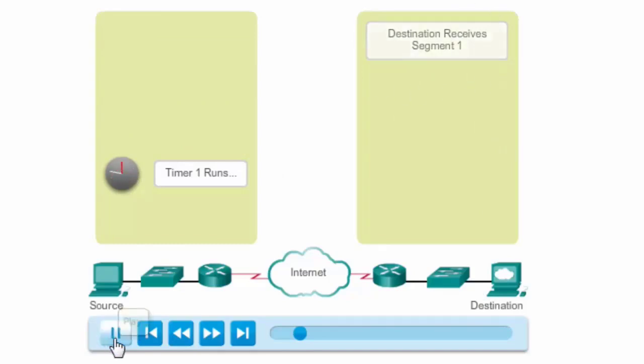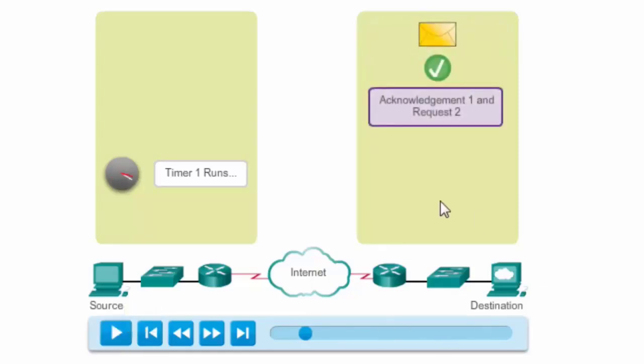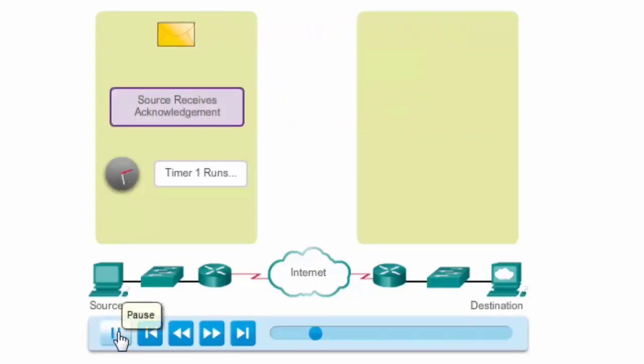Let's see what happens. We can see that the destination host has received segment 1, acknowledges the delivery, and is going to send an ACK2, an acknowledgement 2, requesting number 2. Why? It received 1, so it sends a request for 2 in an ACK2. So we'll see that get sent. All right, there goes the acknowledgement.